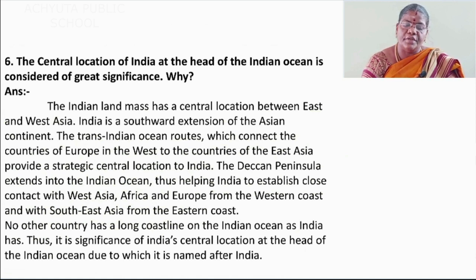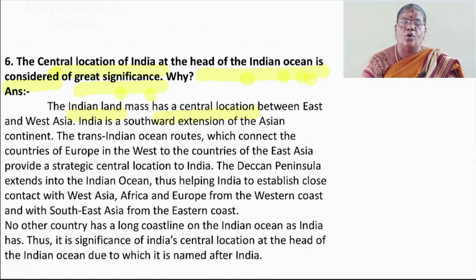The central location of India at the head of the Indian Ocean is considered of great significance. Full stop. Why? Once again, the central location of India at the head of the Indian Ocean is considered of great significance. Why? Answer. The Indian landmass